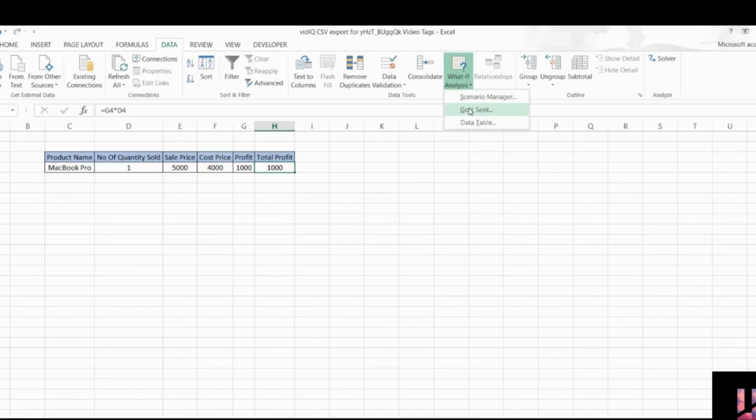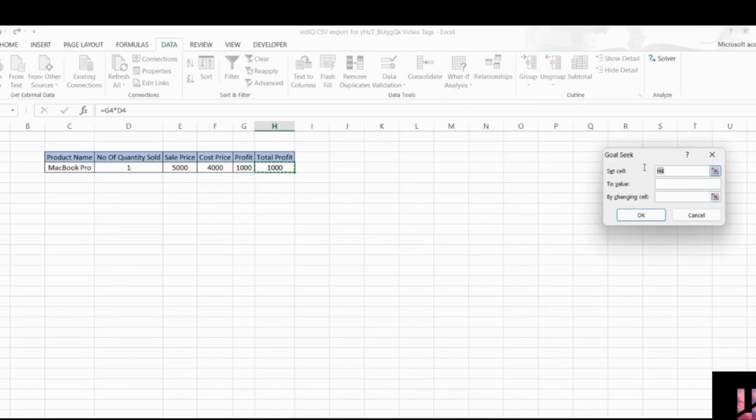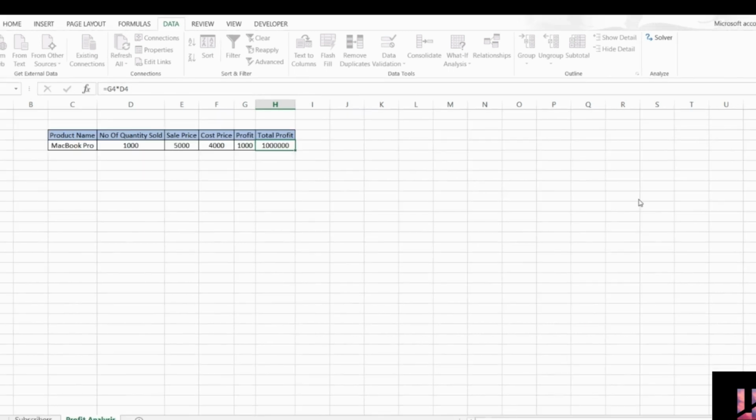to make this profit. Again, go to What If Analysis and Goal Seek. Let's set cell H4 as our target cell and value as 1 million. And changing cell is cell D4, then click OK. Excel predicted I need to sell 1000 quantities to make this profit.